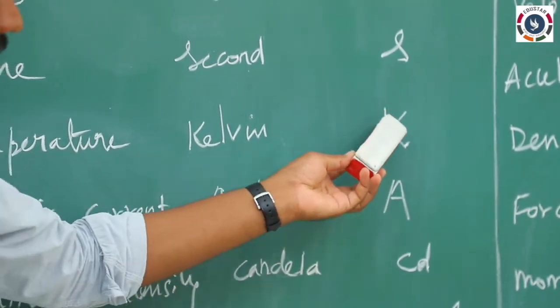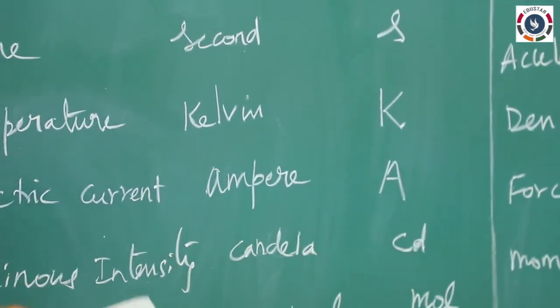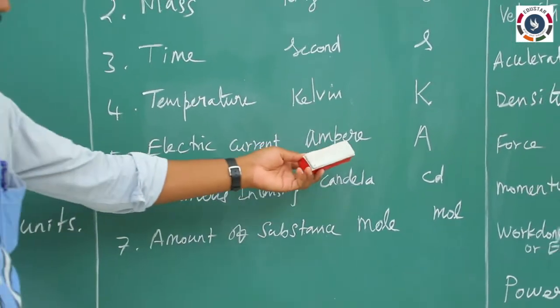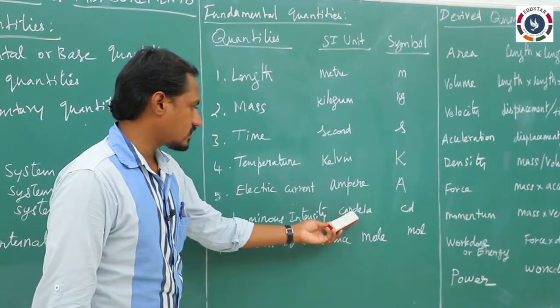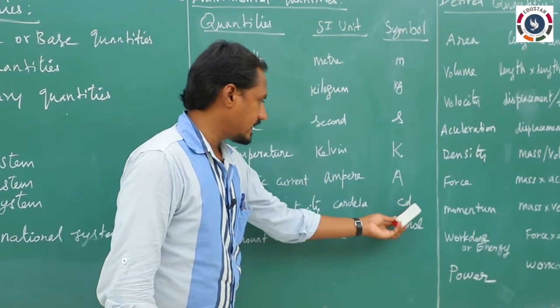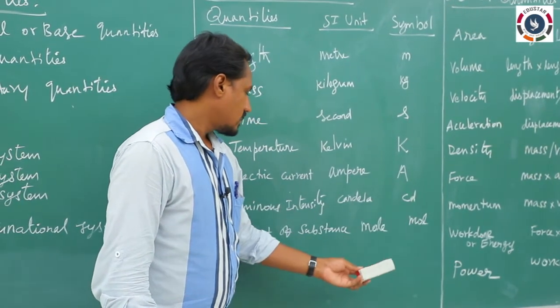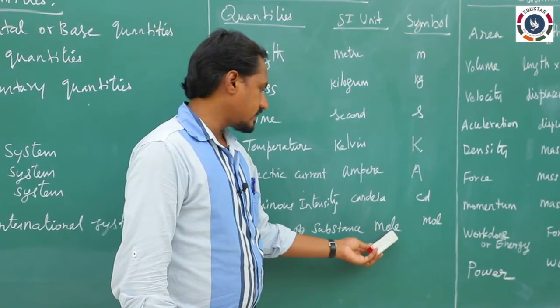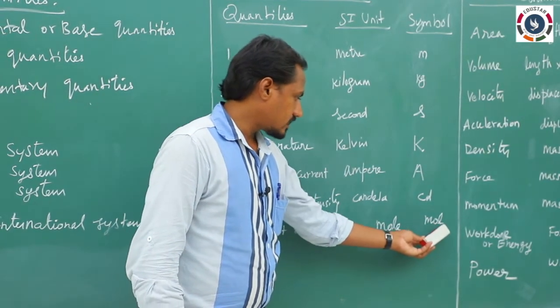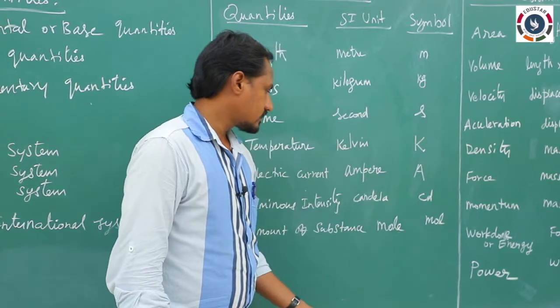This is very significant when writing SI units. For luminous intensity, candela, also a scientist's name, but the symbol is cd, with small c. And the last one, amount of substance, is mole, with symbol mol.